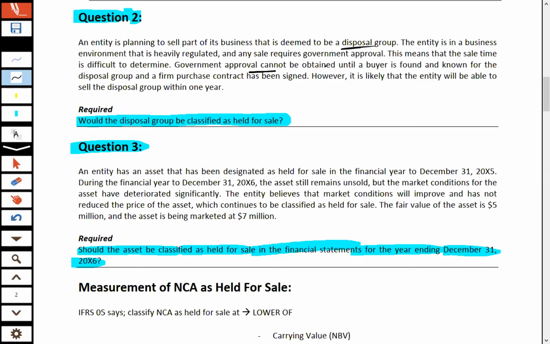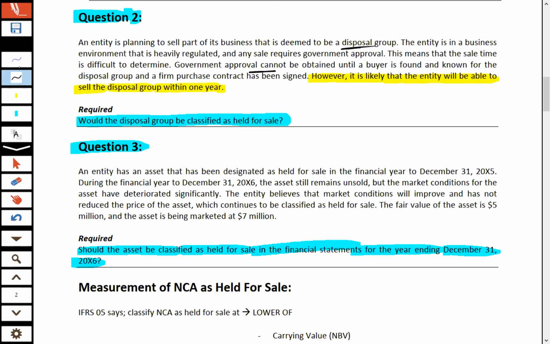Government approval cannot be obtained until a buyer is located and a firm purchase contract has been signed. However, it is likely that the entity will be able to sell the disposal group within a 1 year time period.